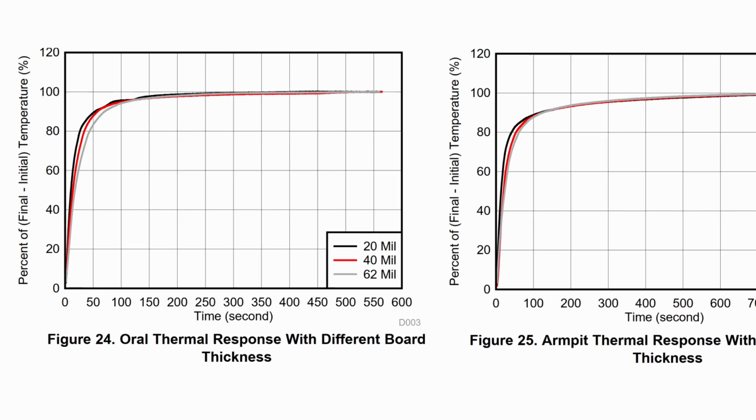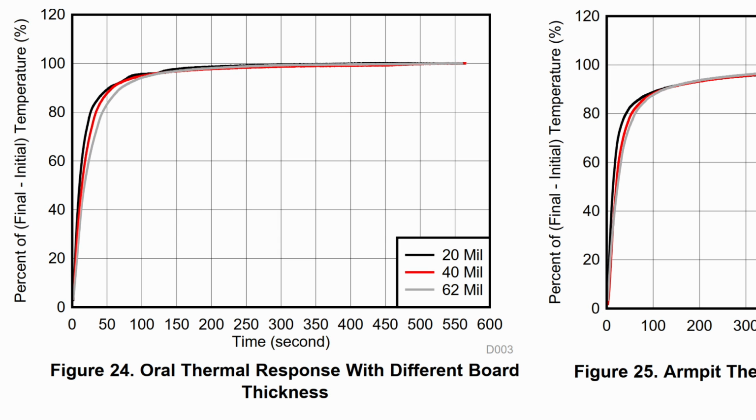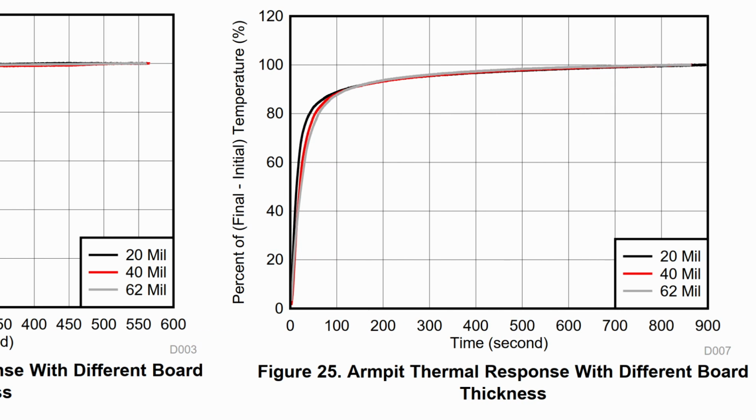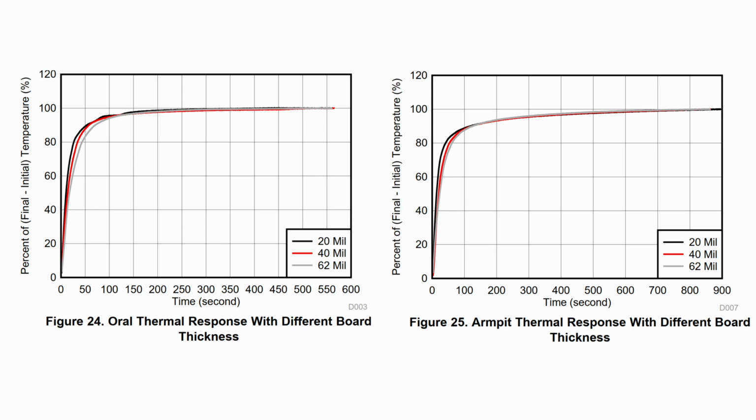For the oral measurements, we're looking at roughly up to 5 minutes to get up to body temperature. Whereas with the armpit, where there isn't any saliva facilitating heat transfer, we're looking at up to 10 minutes. What's important, though, is that they're both exponential, a fact we can exploit to anticipate the final temperature without having to wait until it gets there.